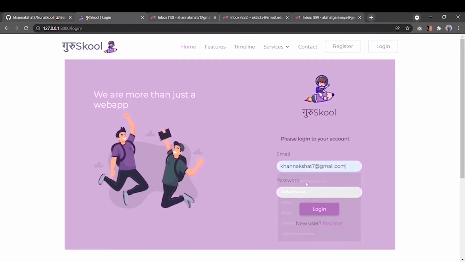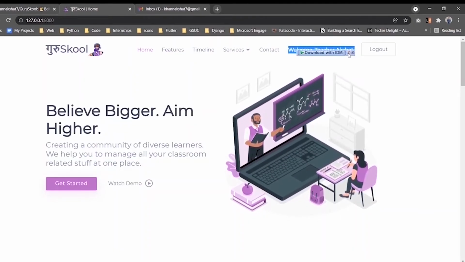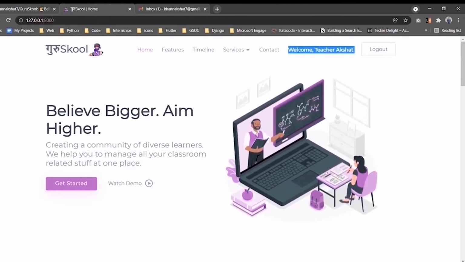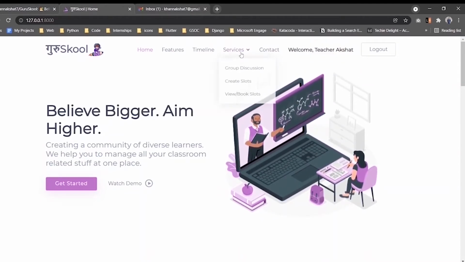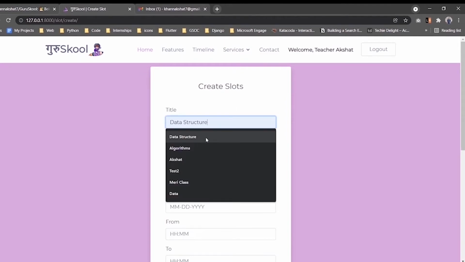Now I'll log in from the faculty account. Okay, so here I have logged in as a teacher. Like you can see here, welcome teacher Akshat. So we'll quickly go to create slot here, and you can see some of the slots are existing here. So this is the introduction to C++ algorithm. So in the similar way, we can create a new slot and give the title data structure.